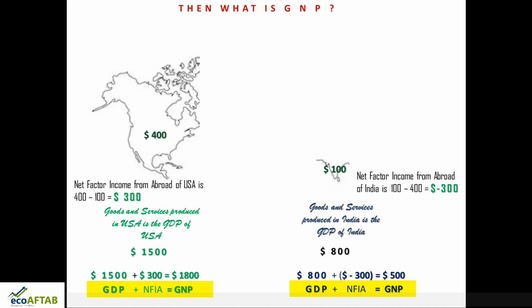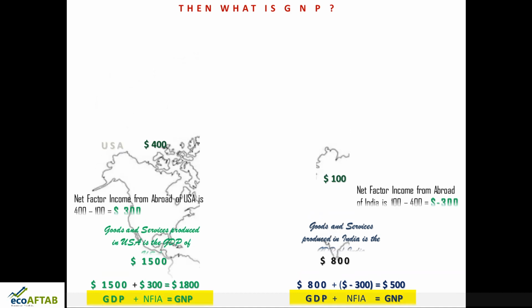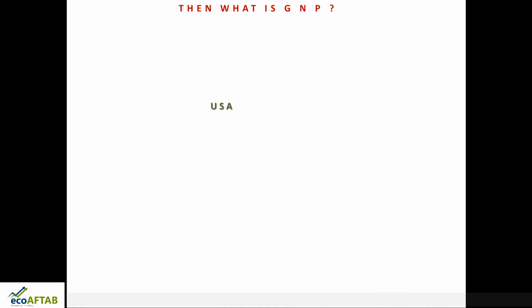Then, as we wanted to know the answer to the question, what is GNP? In USA, the GDP is $1,500 and the GNP is $1,800. It is because of the net factor income from abroad of plus 300. Similarly, in India, the GDP of India was $800 and out of this $800, 300 has gone out.